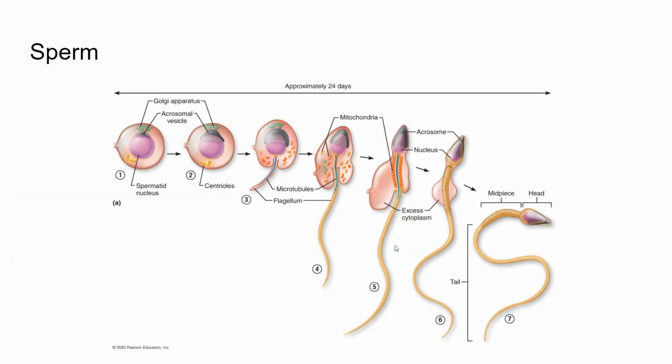So here is what a sperm looks like, and this is the finishing piece of spermatogenesis. You have the head region here, which contains the nucleus. It also contains a structure called the acrosome, and the acrosome contains enzymes that allow the sperm to penetrate the egg. There is the midpiece, which contains all the mitochondria, almost like a little motor for the tail. And then the tail is for locomotion, for moving through the female birth canal.